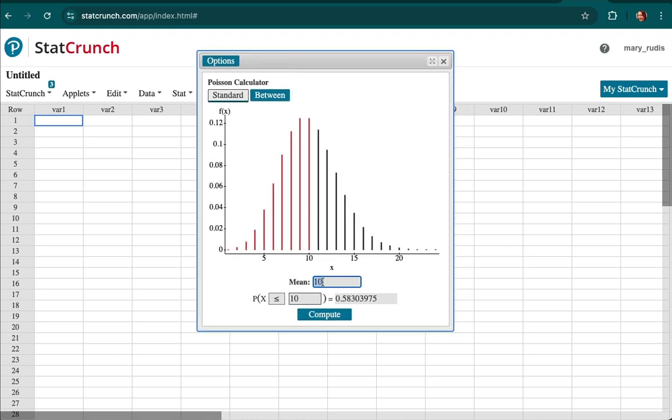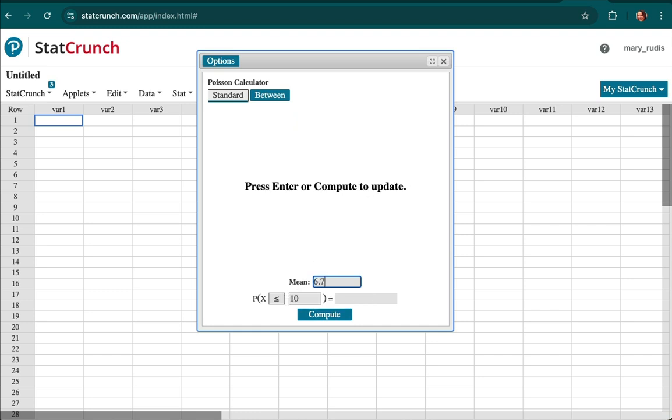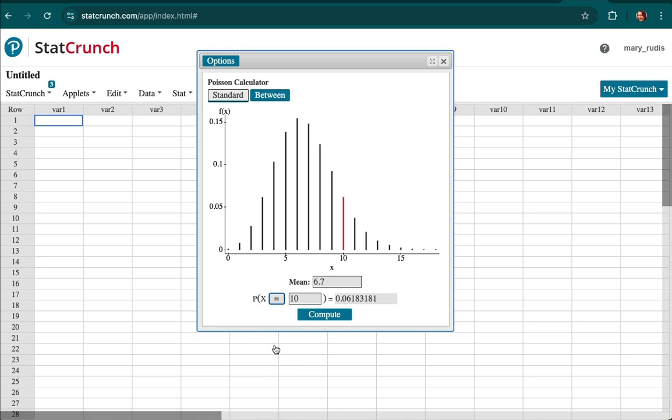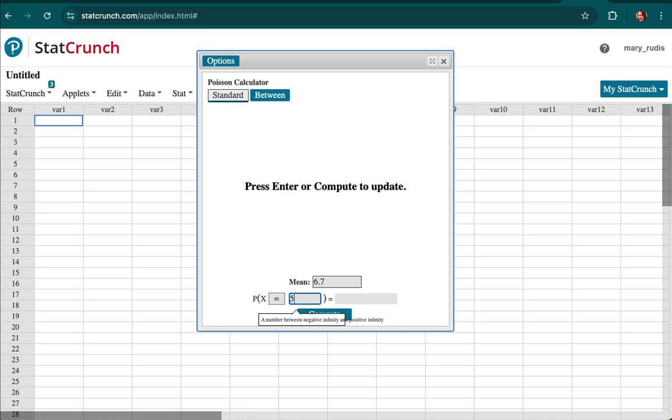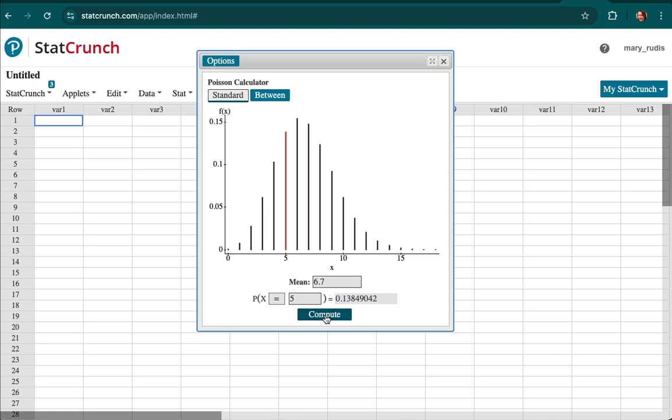The mean just kind of defaults to 10, so we're going to put the 6.7 in, and then the probability kind of defaults to probability of X less than or equal to some number, but we need to change that to equals because we're only interested in the probability that X is exactly equal to 5. And then I have to calculate.